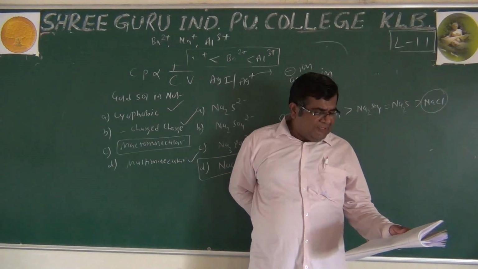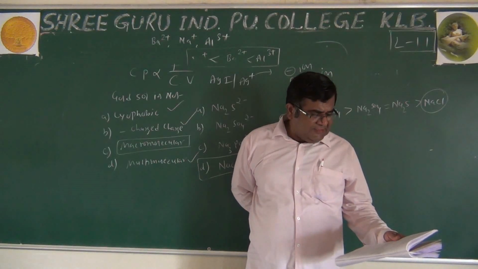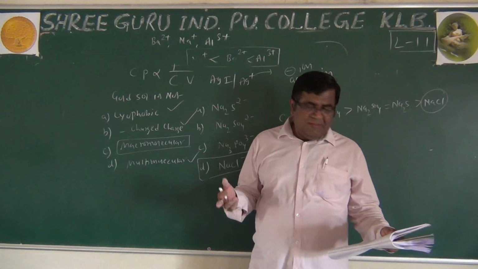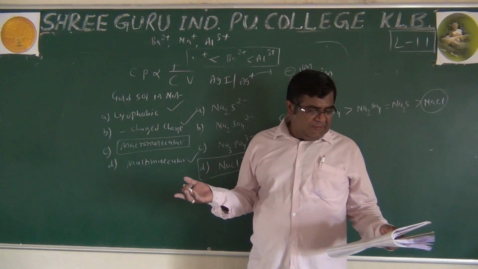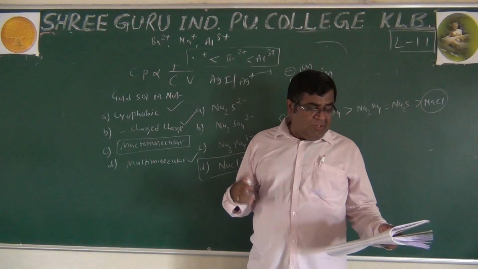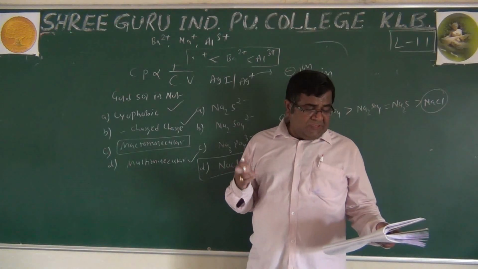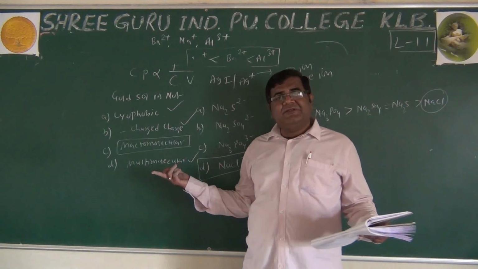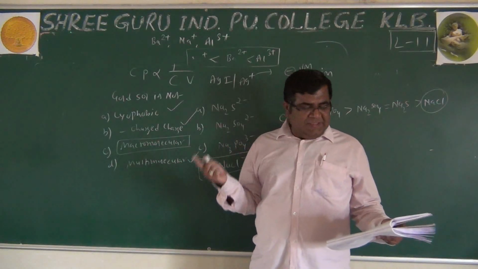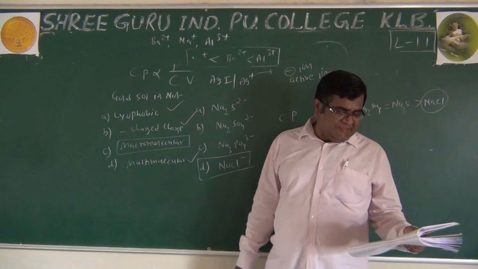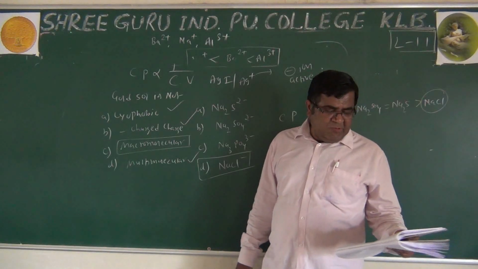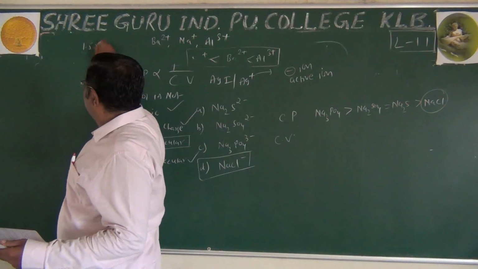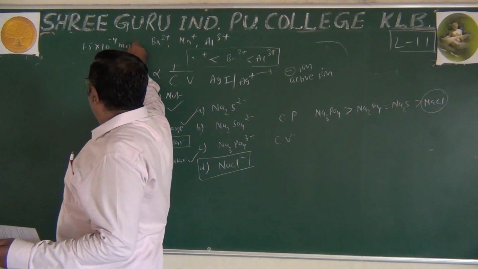Which of the following is an example of homogeneous catalysis? Oxidation of NH3 in Ostwald process, heterogeneous. Oxidation of SO2 in contact process, heterogeneous. Oxidation of SO2 in lead chamber process. Just now we have written it. It is homogeneous. Catalyst is also in gas state, SO2 also in gas state. Critical micelle concentration of the soap is 1.5 × 10^-4 mol per liter.